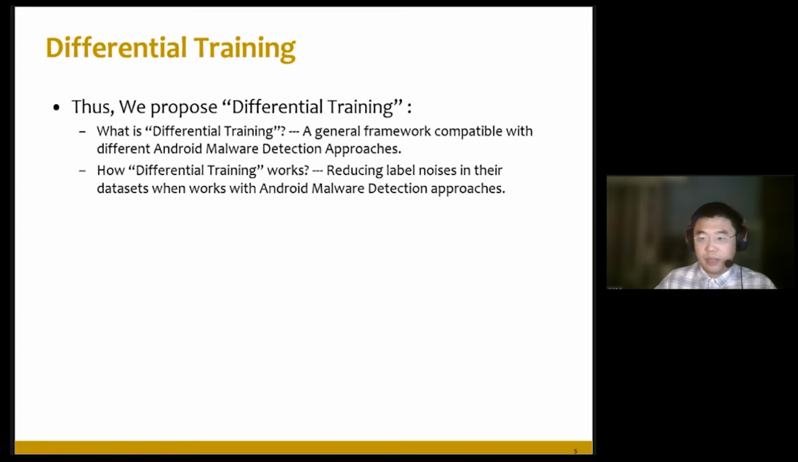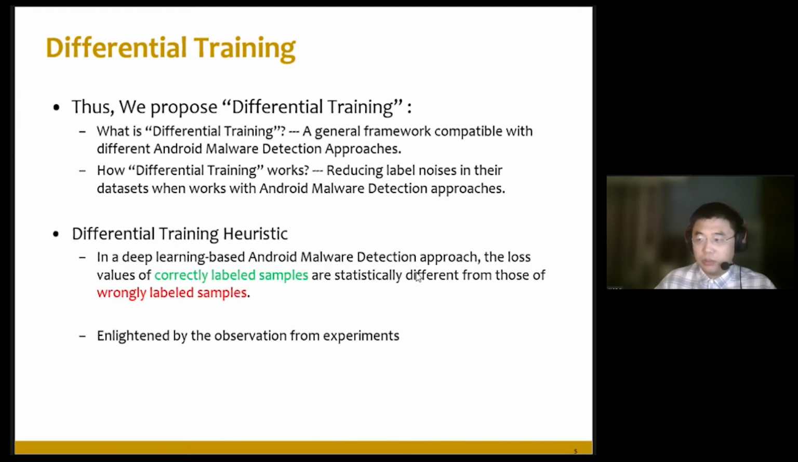In this case, we propose differential training. Differential training is a general framework that is compatible with different Android malware detection approaches, and it can help reduce the label noise in the dataset when it works with any specific Android malware detection approach. Differential training relies on the heuristic that, in a deep learning-based Android malware detection approach, the loss values of correctly labeled samples are different from those of wrongly labeled samples.